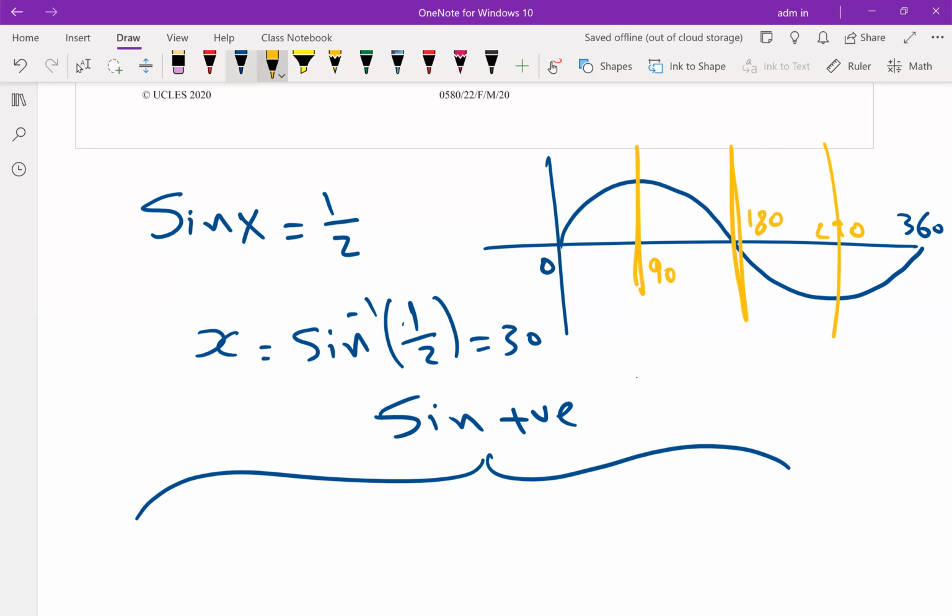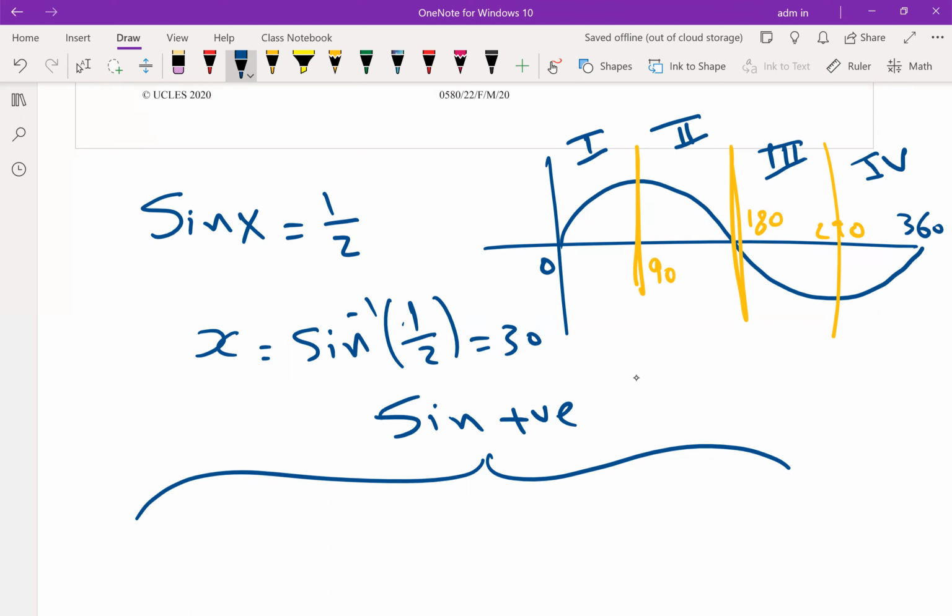How many quadrants do we have? 4. The graph of sine, graph of cosine, graph of tan will be divided into 0, 90, 180, 270, 360. From 0 to 90, the first.